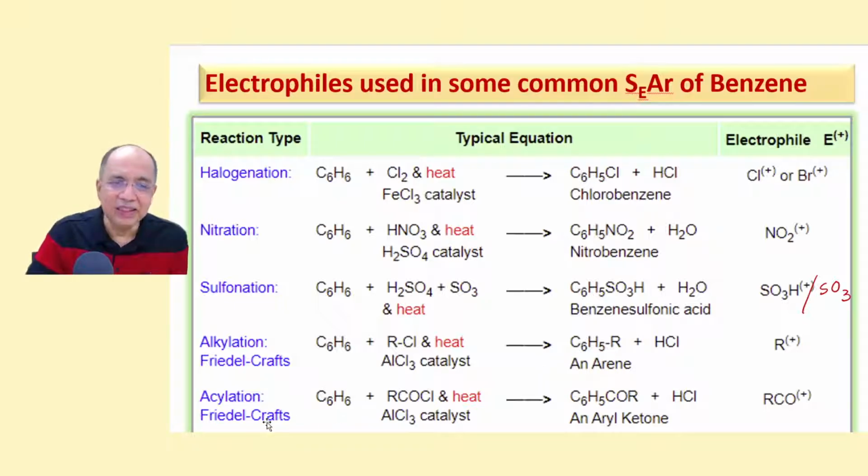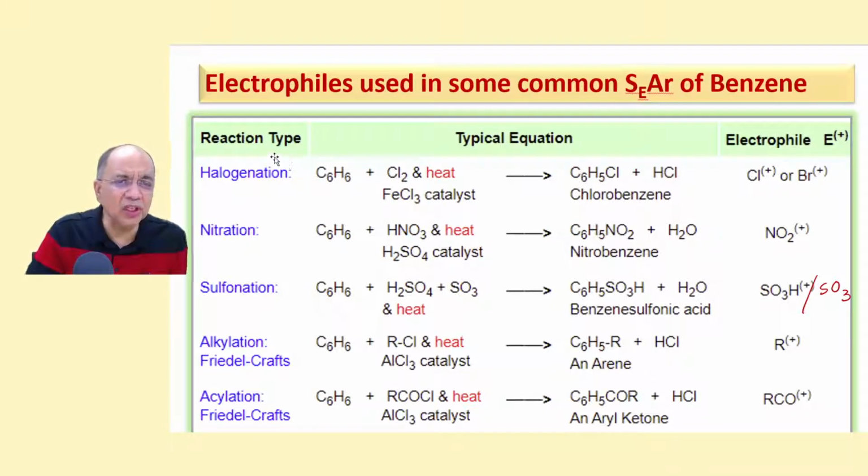Similarly, instead of alkyl halide, if you take an acid chloride, alkanoyl chloride, along with aluminum chloride, then the electrophile will be the highly stable acyl carbocation, and that will produce acyl benzene, an aryl ketone, for example acetophenone or phenyl alkyl ketone.